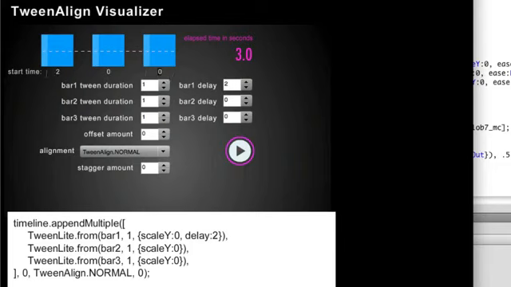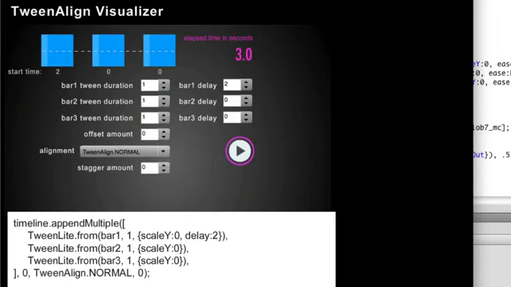Their start times are all aligned technically, but tween align normal takes into account the delay of the first tween. So now if I hit play, you'll see these two boxes start first, and then this guy begins 2 seconds after they start. Even though bar 1 appears first in code, that delay is affecting when it's going to start tweening.